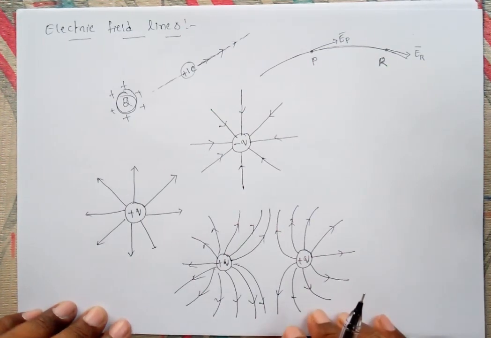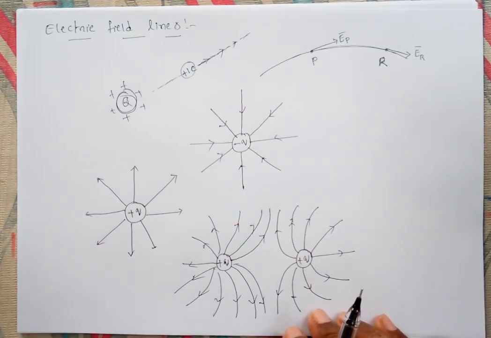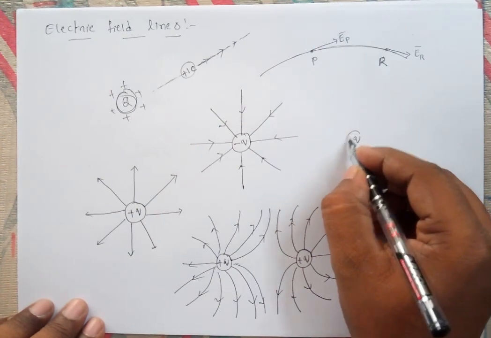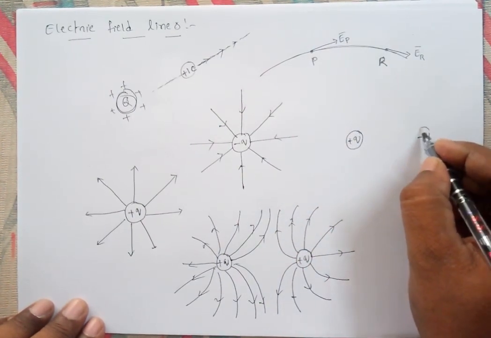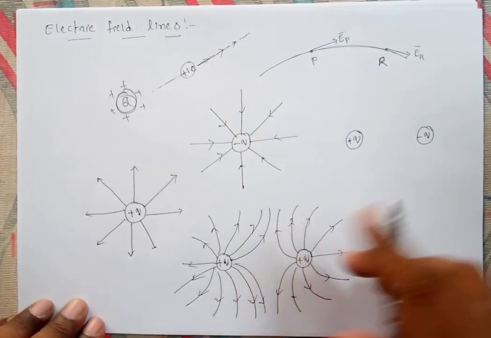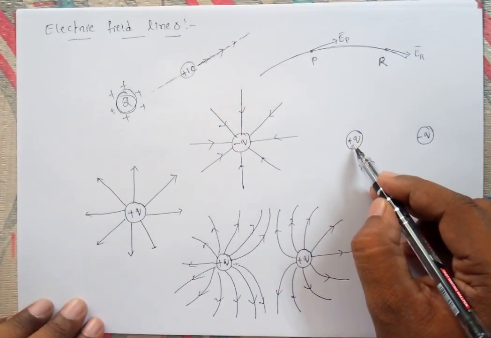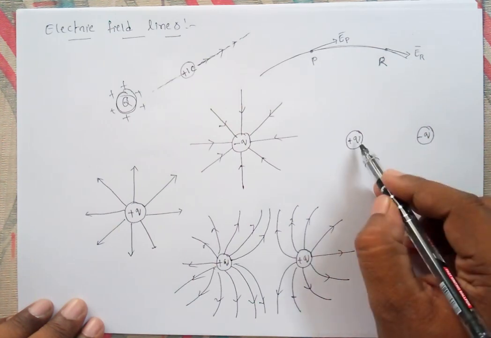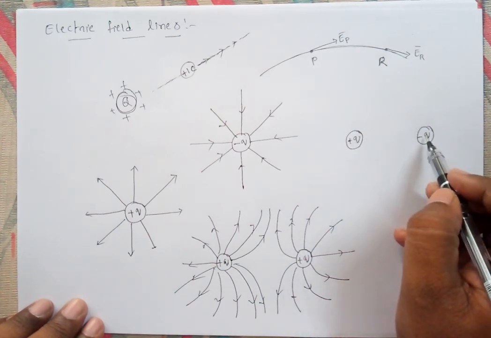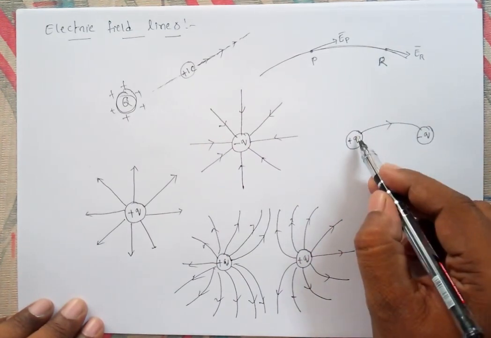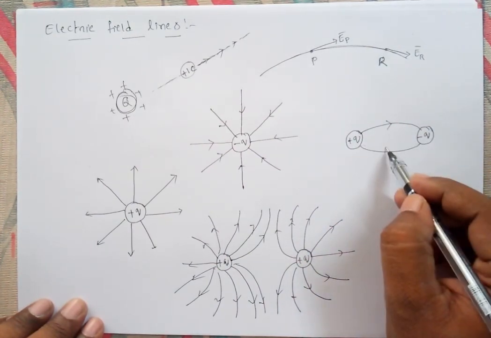If you take a dipole, we will discuss it later. Two equal and opposite charges separated by a certain distance is called a dipole. Here one is a positive charge, another one is a negative charge, and there is attraction. The field lines diverge from the positive charge and converge at the negative charge.